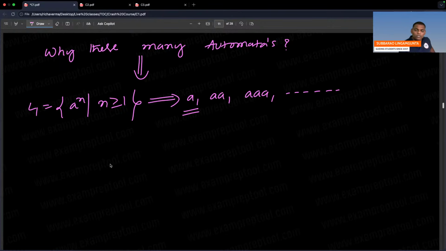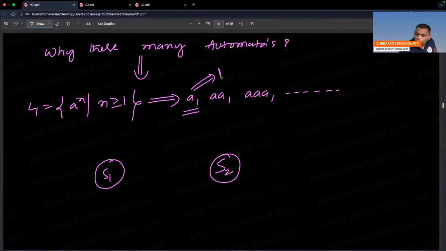So what you do is take 2 circles. If the minimal string length is 1, take 2 circles, meaning 2 states. Remember, every circle is a state.